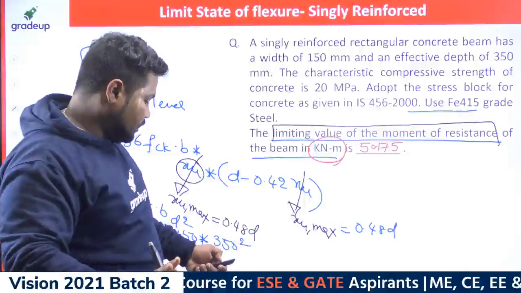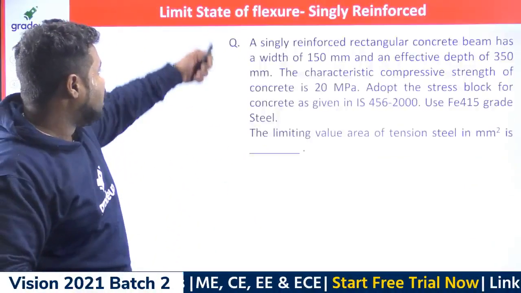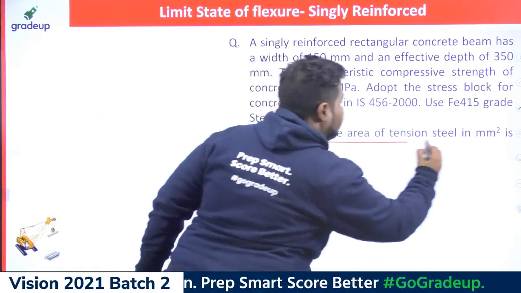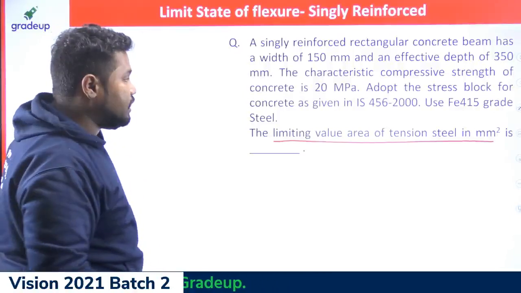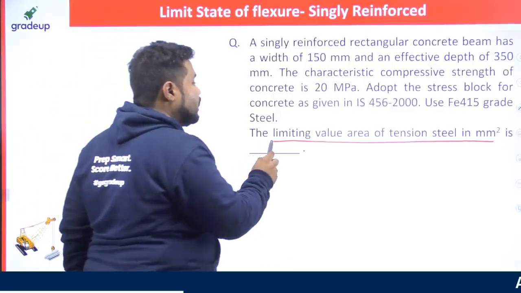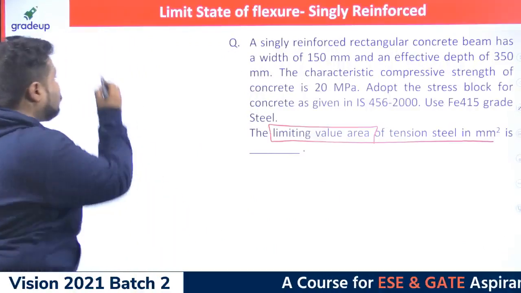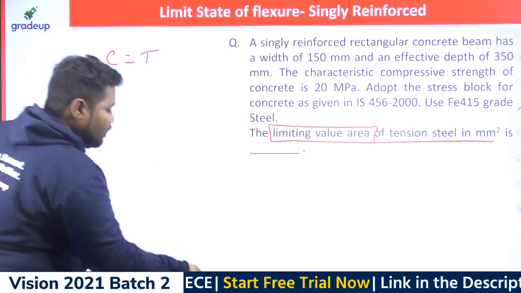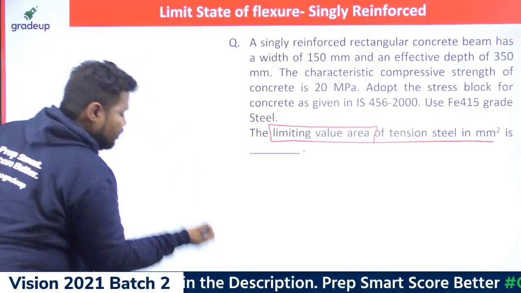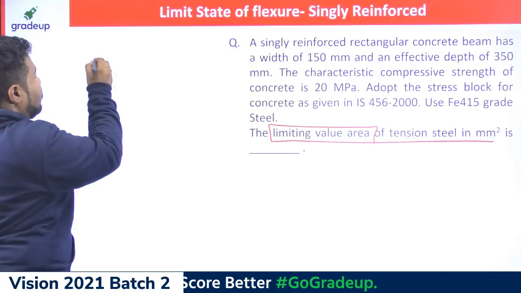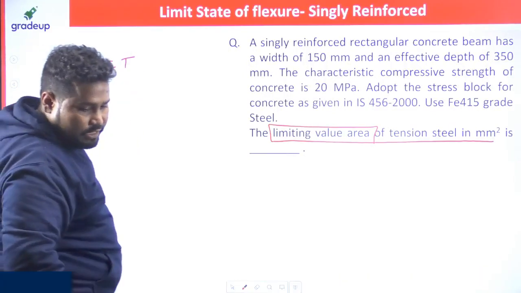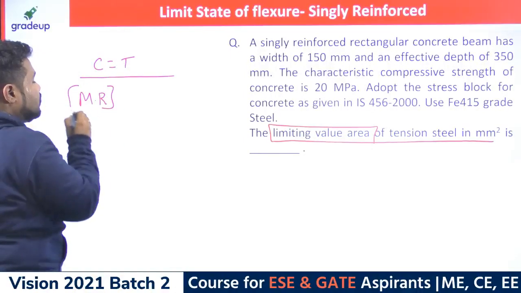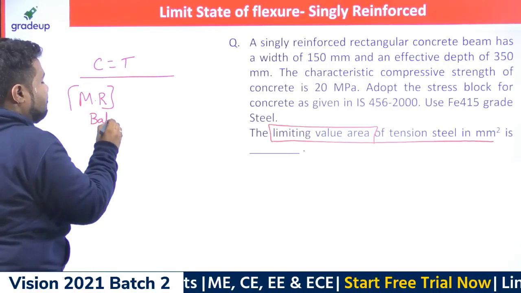Okay. Now the last question for you. You see what they are expecting directly. They are expecting the limiting value of area of tension steel. How do we work out the limiting value of area of tension steel? We can work it out using compression force equal to tension force, or from another equation, the moment of resistance of a balanced section.